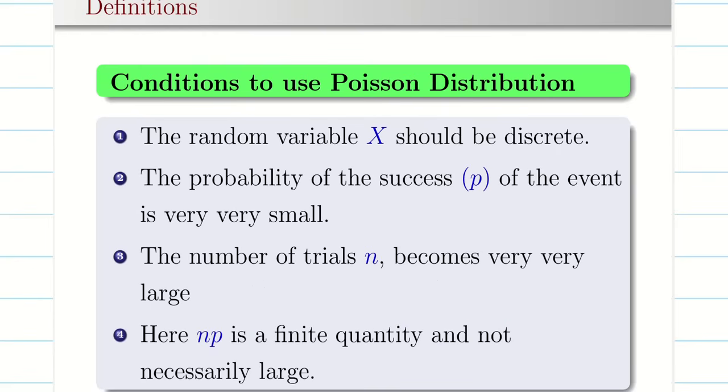Now when I multiply this, np is going to be a finite quantity. It need not necessarily be a large one; it is a moderate value. So we'll take np to be a constant. This is the idea of Poisson.